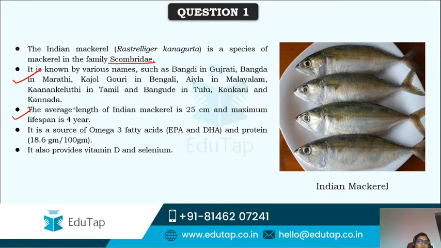The average length of Indian mackerel is 25 centimeters and the maximum lifespan is 4 years. As I mentioned earlier, it is a good source of omega-3 fatty acids, that is EPA and DHA, and protein, and it also provides vitamin D and selenium, which are very much required for the human body.